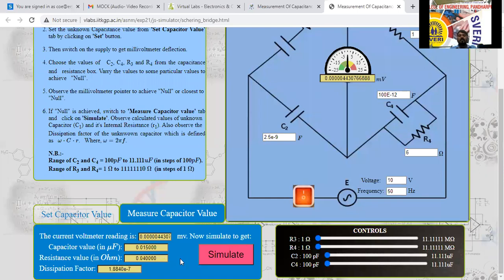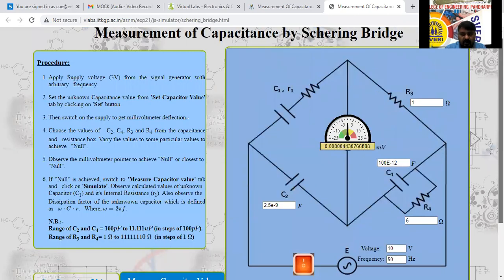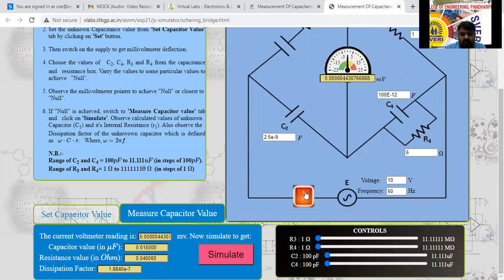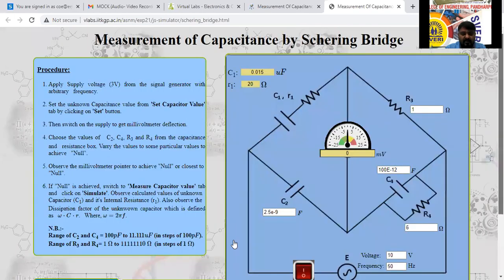You take the second reading values here. पहला set किए वाला, अभी ये calculation किए वाला. Measured value, this, all the things. We'll take one more reading. One more reading लेना है. If you want to take one more reading, just switch off the supply. To change this capacitor value, again you go to the set value, set capacitor value.